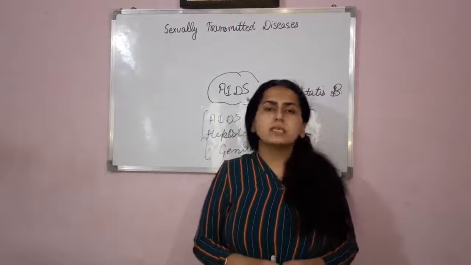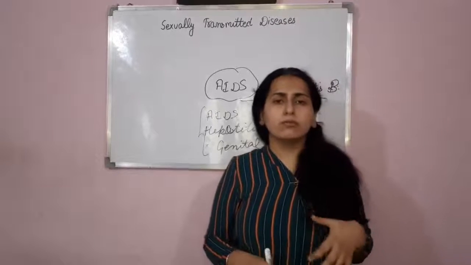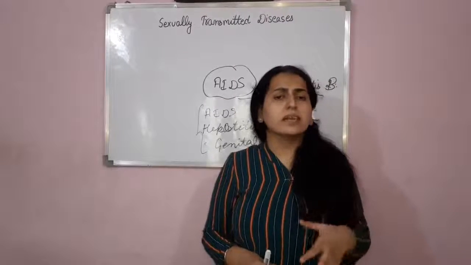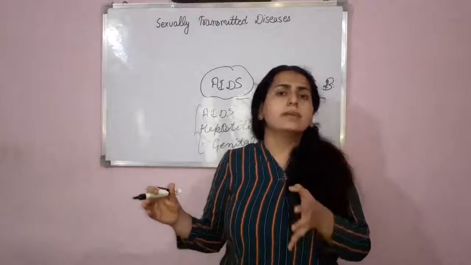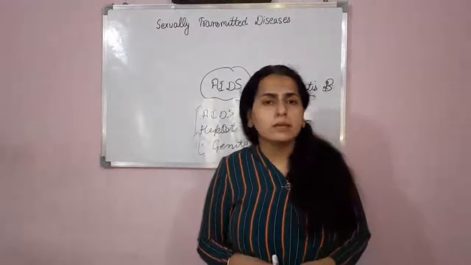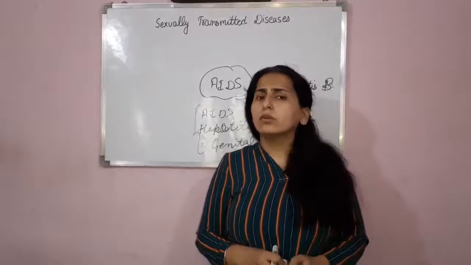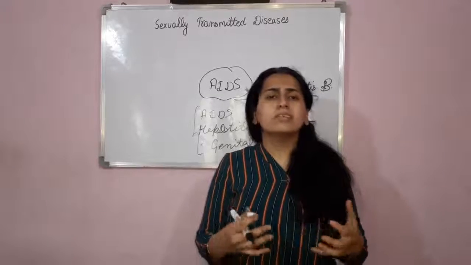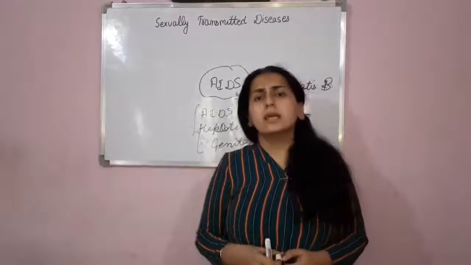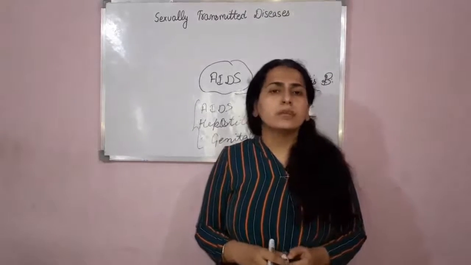So prevention is in our hands. Now what are the preventive measures that a person should follow in order to avoid these kinds of diseases? First, avoid sexual intercourse with multiple partners, or I can say with unknown partners. You never know who is infected. So avoid sexual intercourse with these kinds of persons. Second, try to use condoms during sexual intercourse.